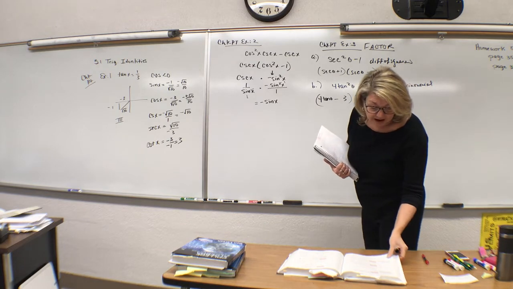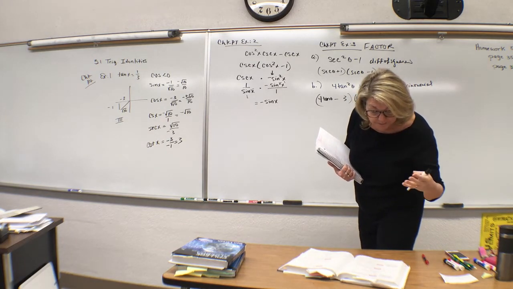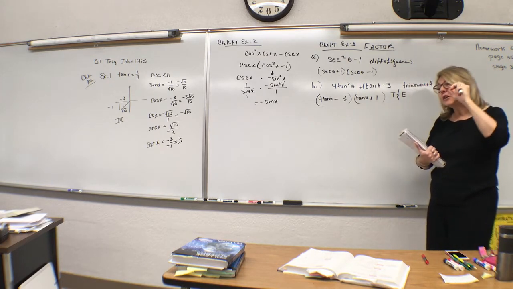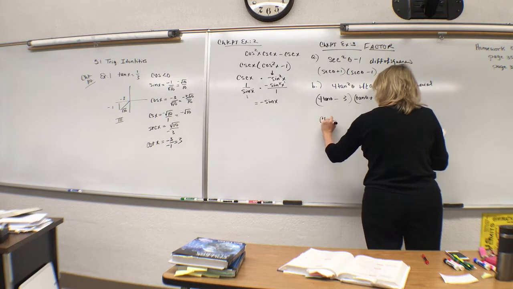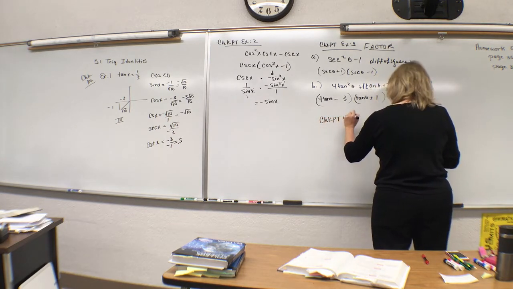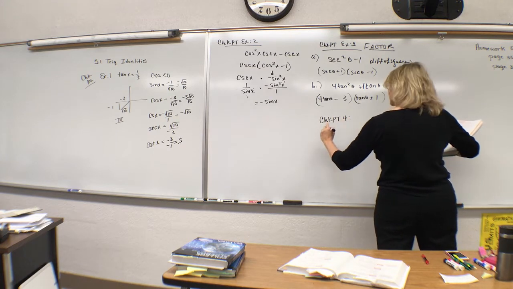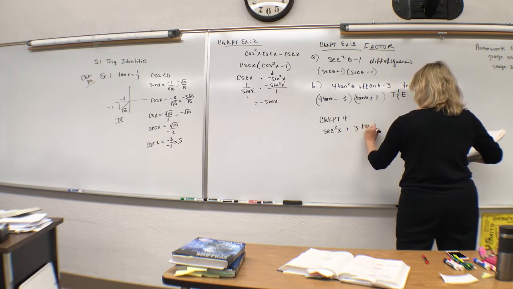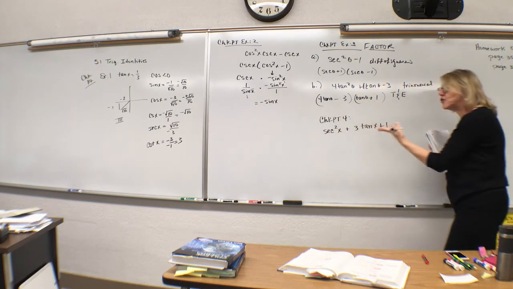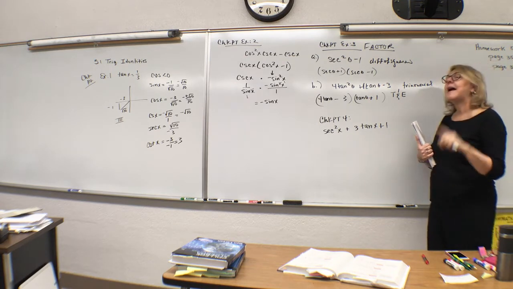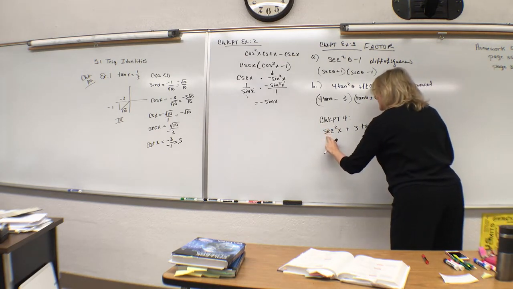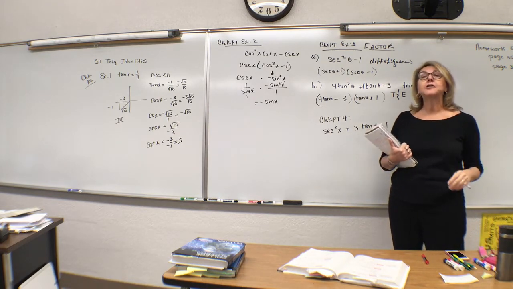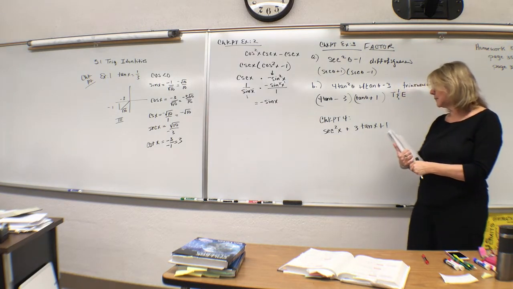Continuing on with our factoring, take a look at example number 4. Another trinomial scenario, however, a little bit more complicated because in checkpoint number 4, you'll notice we are in secant squared, this time now plus 3 tan x. So again, it's a trial and error trinomial scenario with a quadratic. However, this time we're dealing with both a secant function and a tan function within the same expression. We can't factor immediately. We're going to have to do a substitution.